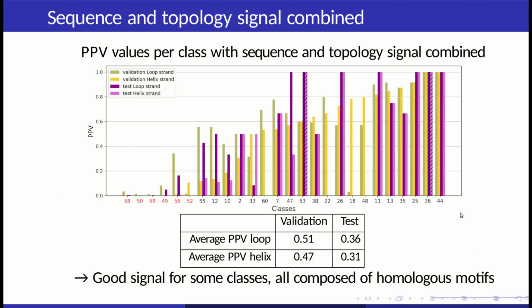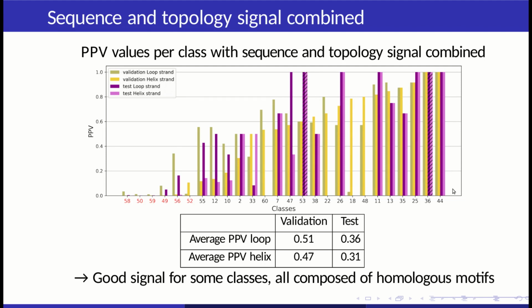So I will present the PPV values obtained by using the two types of representatives, the topology and the sequence. We have here the class number on the x-axis and 4 values of PPV for each one of them, 2 for the validation set and 2 for the test set, for loop strand and helix strand. What we can see is that some classes have very low values of PPV. This is particularly true of the classes in red here, which are the classes containing non-homologous motifs, and some of the other classes have PPV values greater than 0.7 for both datasets.